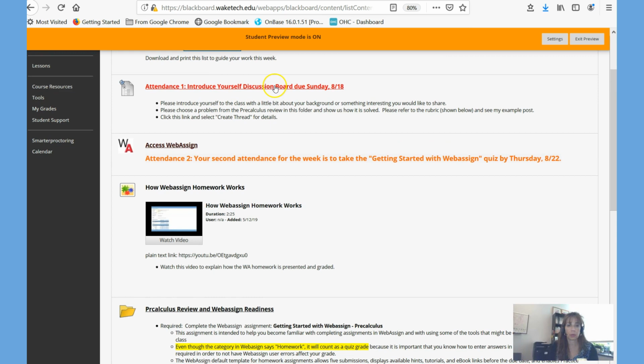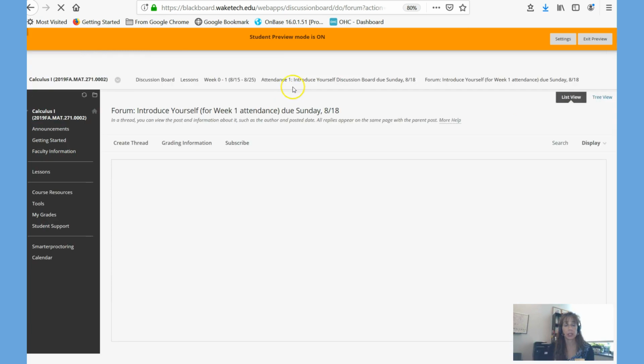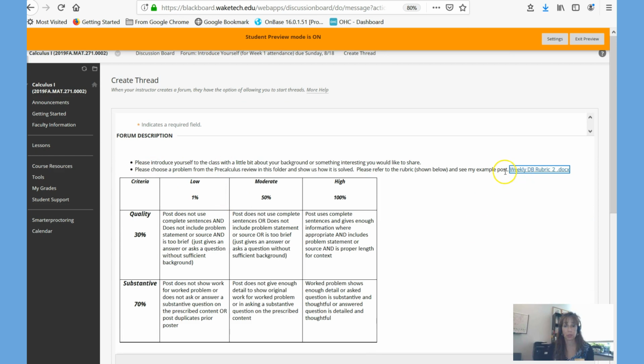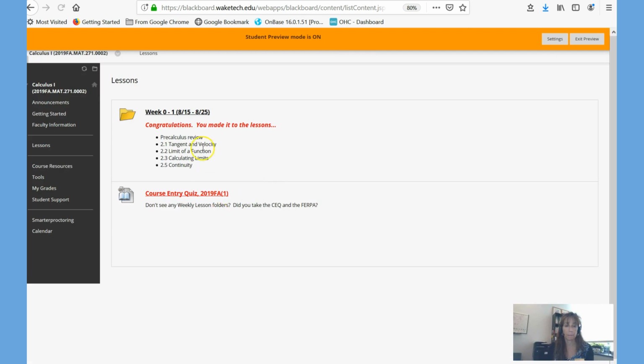As I said before, each week you'll have a discussion board for attendance due on a Sunday night, and you'll normally need to do a problem and detail how you did the problem, and there are some rules and you need to look at the rubric. When you click into a discussion board, at first it looks like there are no directions. What do I do? But if you go to create thread, that's where you see what you're supposed to post on and the discussion board rubric. So let me go back here.